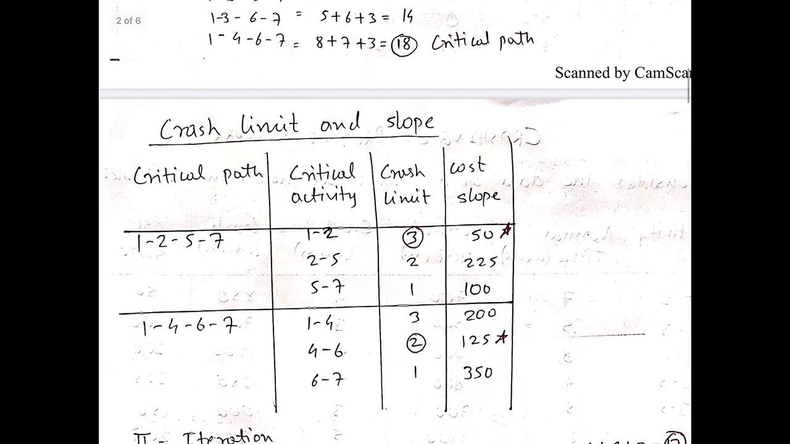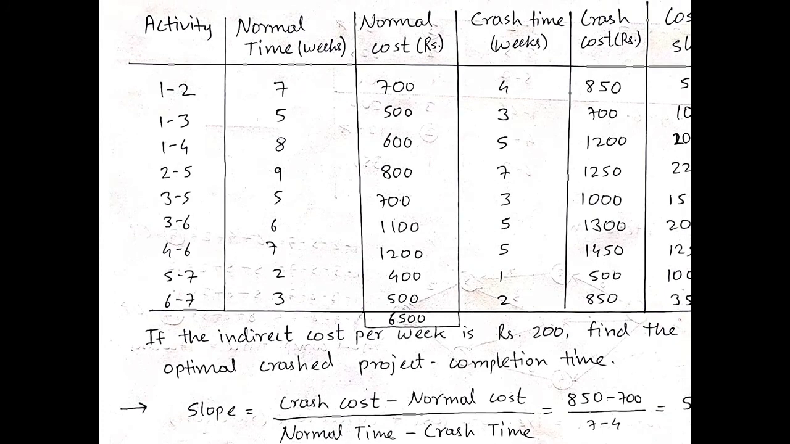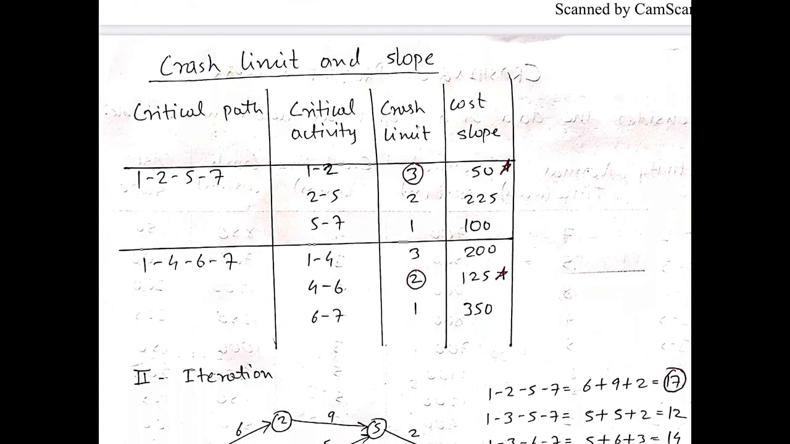Before we start crashing, first we have to make one table in which we identify the crash limit and the slope of each activity. As we know, there are two critical paths, so we can crash the activities of the critical paths only. For critical path 1-2-5-7, the critical activities are 1-2, 2-5 and 5-7, and the crash limit of each activity is 3, 2, 1. How will you find this? For activity 1-2, normal time is 7 and crash time is 4. That means we can crash the activity by 3 weeks. Likewise, we have calculated the crash limits.